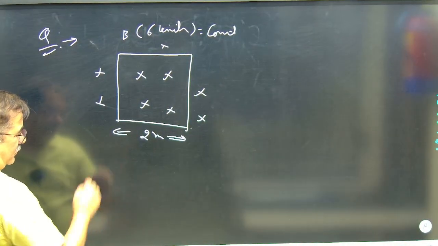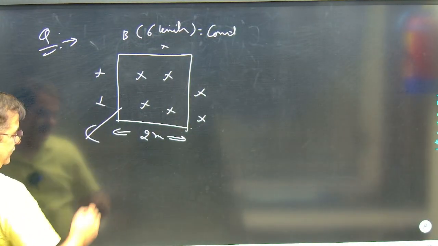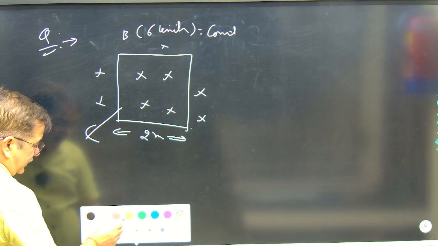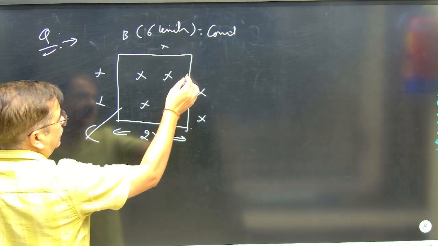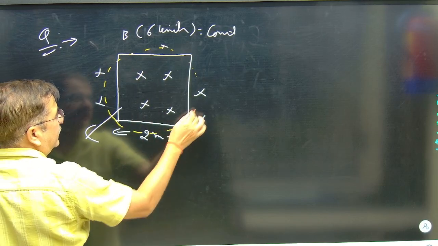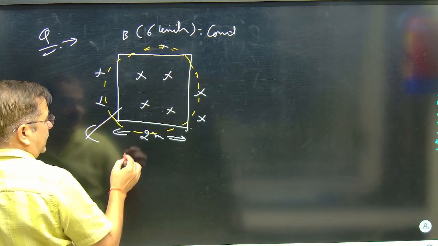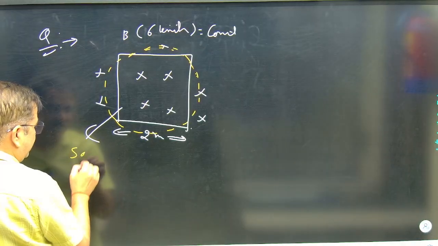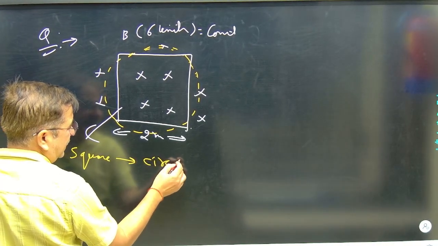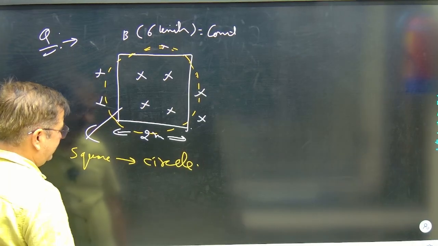Now this loop, what happened? It changes its shape. How is it changing the shape? Suppose this loop converts into a circle. Anyhow, it took the shape of a circle. The square shape converts into a circle by some internal mechanism.